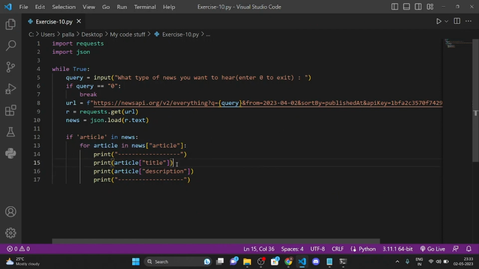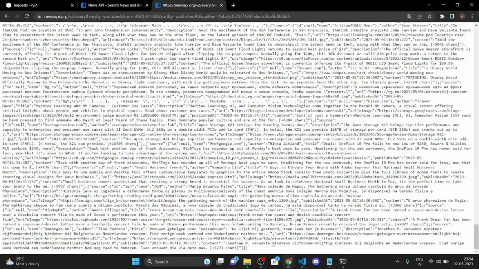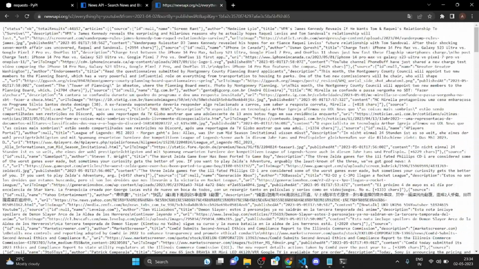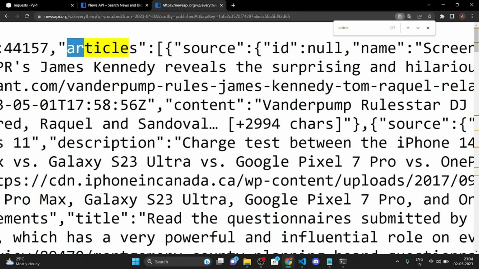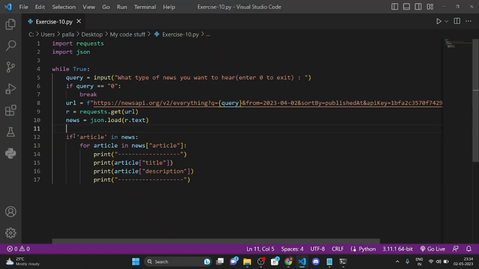I think I completed this code, so let me explain it to you one more time. If there is article in news, what is news? News is basically all this text, right? So let me explain you once again. If there is article in this text, here you can see article is present. Let me zoom in. Yep, you can see articles is present. So all I did is that I said if there is article in news, then do for article in news